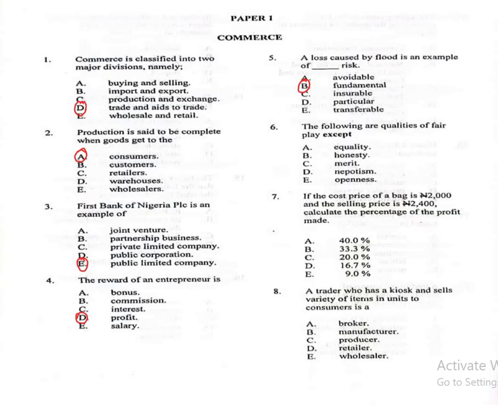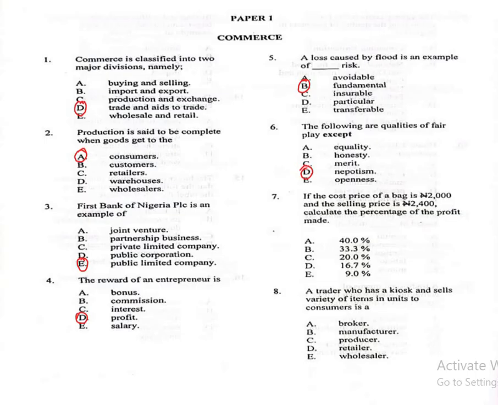Question number 6. The following are qualities of fair play except one of them. A, equality, B, honesty, C, merit, D, nepotism, E, openness. The correct answer is D. Nepotism is not a quality of fair play.